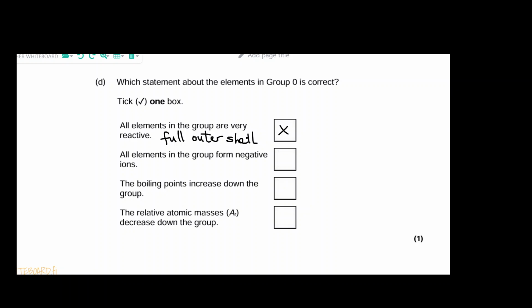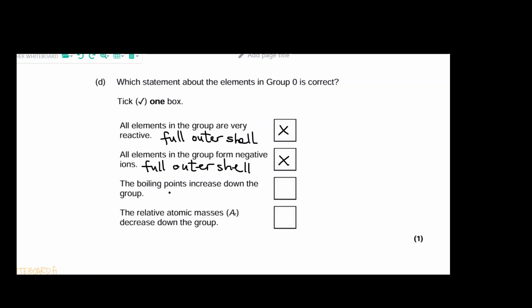So that will be false. All elements in the group form negative ions. Again, because group 0 have a full outer shell, they don't have a reason to gain or lose any electrons, therefore they will not be forming negative ions.